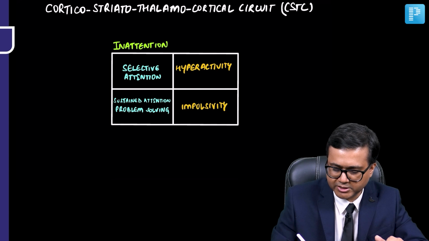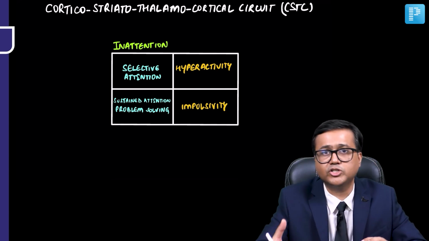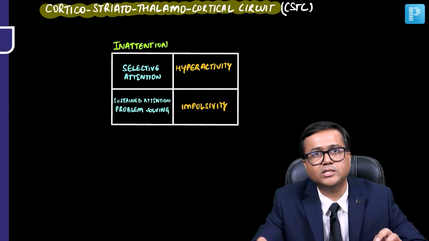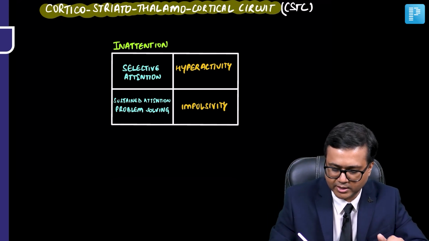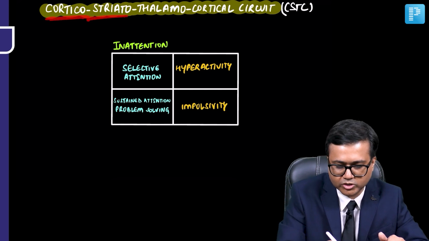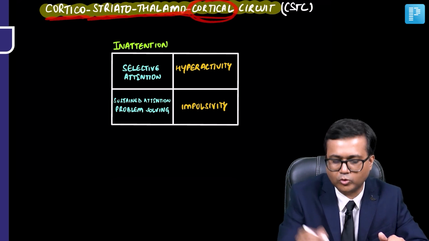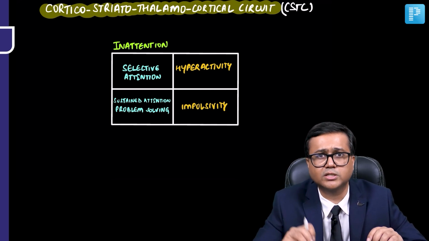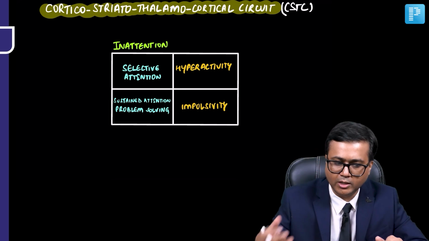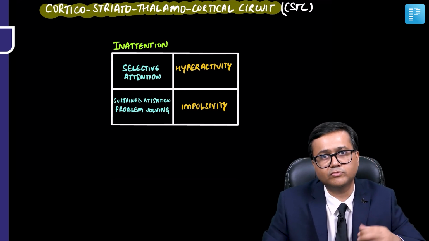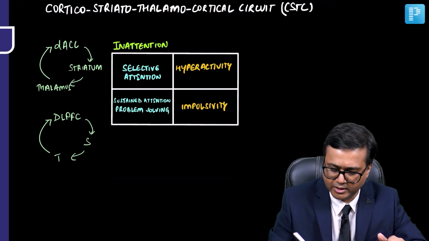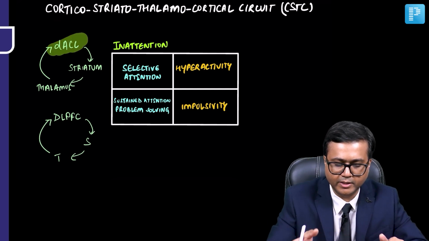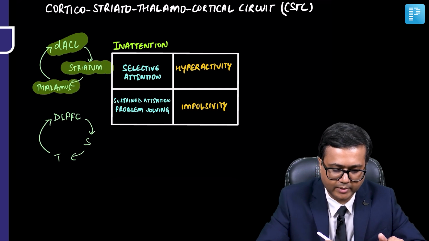Now in ADHD, it has been seen that there is an insufficient activation of the corticostriato-thalamocortical circuit, CSTC circuit. So basically this circuit starts from the cortex, goes to the striatum, subsequently to the thalamus and back to the cortex. So it has been seen that there is a problem or insufficient activation of this circuit, which leads to development of symptoms. So let's try to understand some of these symptoms and which are the circuits which are affected. In selective attention, it has been seen the circuit from the dorsal anterior cingulate cortex to the striatum to the thalamus and back to the cortex.